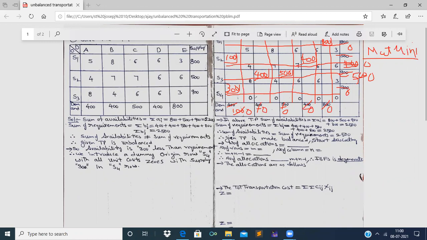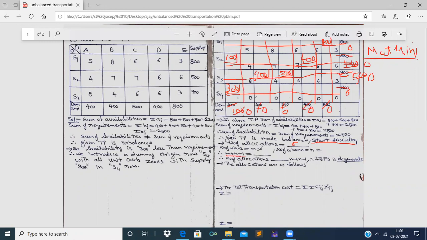Now let us find out the number of allocations: 1, 2, 3, 4, 5, 6. We have got the number of allocations as 6. I am writing 6 here. And now let us find m plus n minus 1.